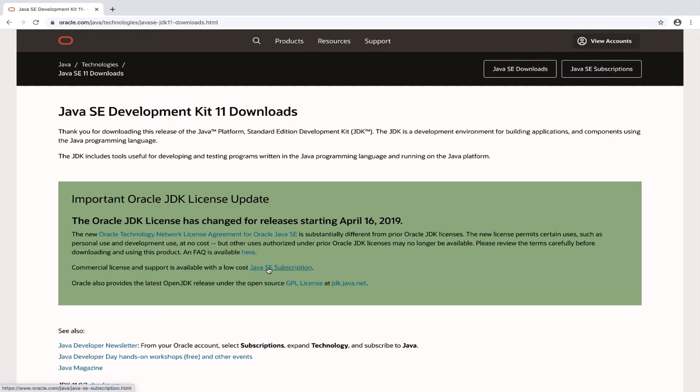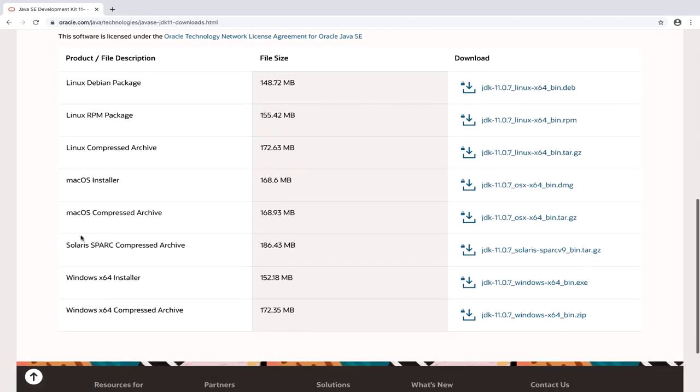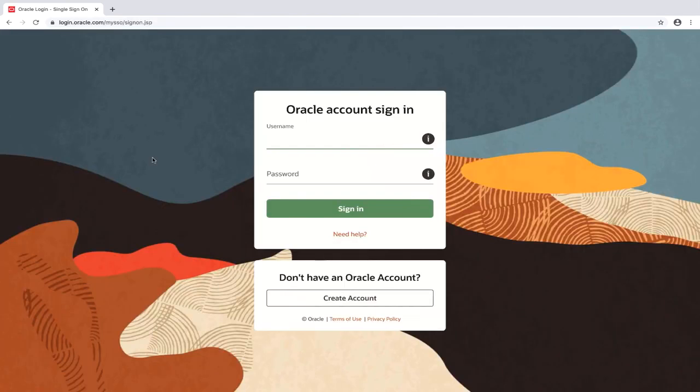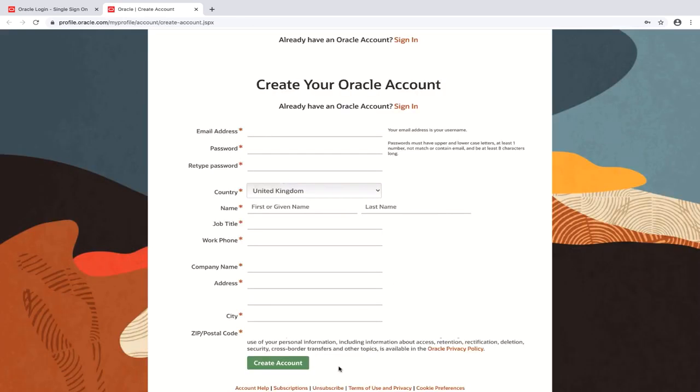So let's go ahead and scroll down, and right here you see that we have versions for Linux, Mac OS, Solaris, and Windows. Depending on your operating system, go ahead and pick the correct version. For me, I'm going to pick the Mac OS installer, and then I'm going to tick this box, download, and there we go. You can see that it's asking me to create an account. So let me do that quickly.